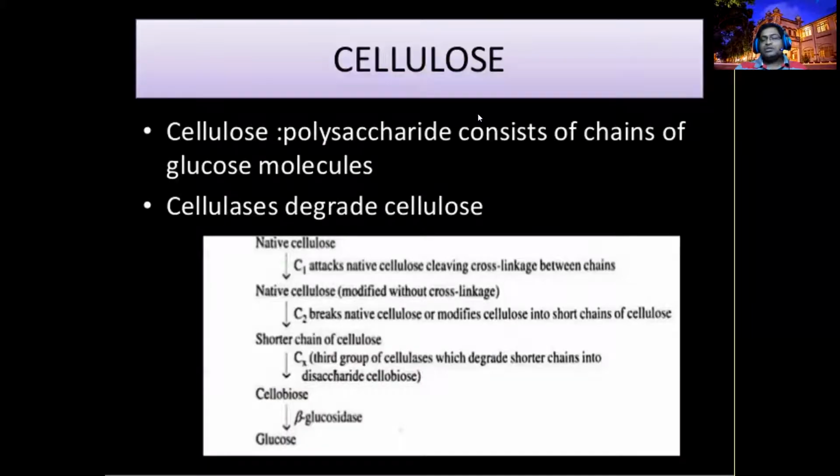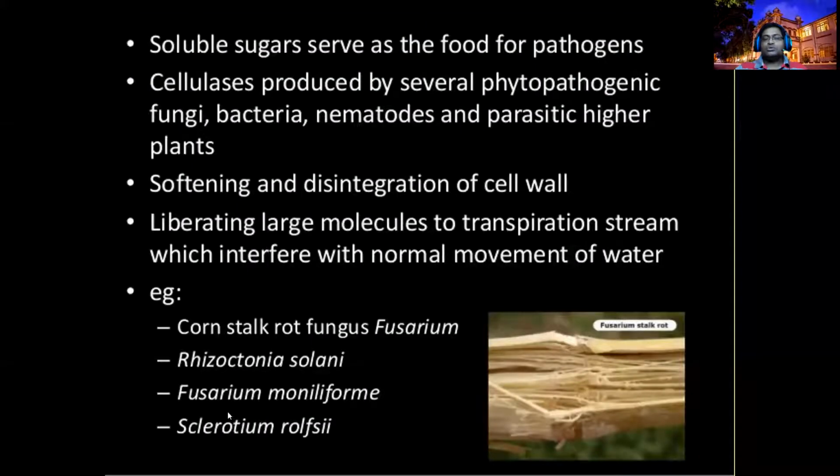Another component is the cellulose. You all know the cellulose is a major component of the plant cell wall. Therefore, cellulases are produced by bacteria, fungi, and even nematodes. These three organisms can produce cellulases to break these polysaccharides into different components. So finally, cellulose gets broken, right? The organisms are responsible.